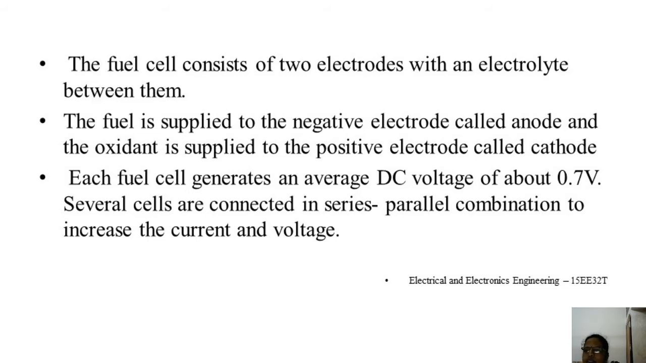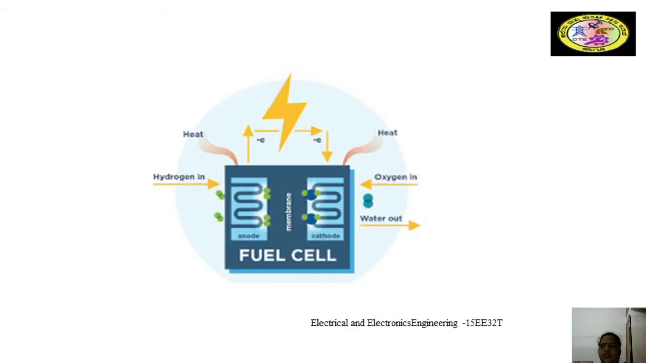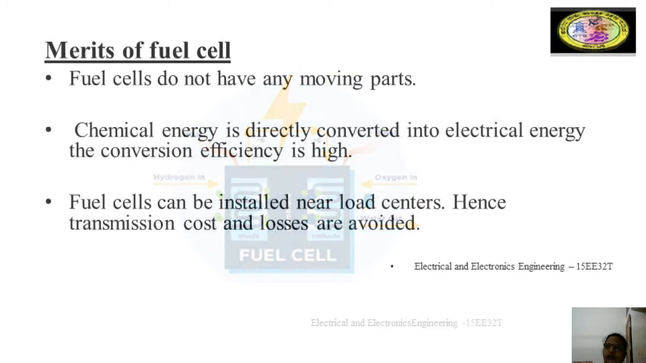Each fuel cell generates an average voltage of about 0.7 volt, and several cells are connected in series and parallel connections to increase the voltage and the current. The hydrogen is fed to the anode and oxygen to the cathode, and water is the byproduct of this fuel cell.